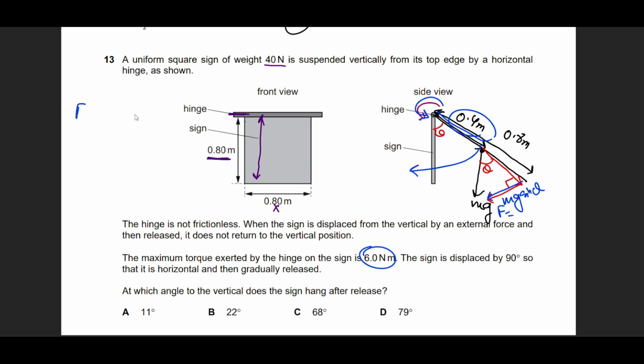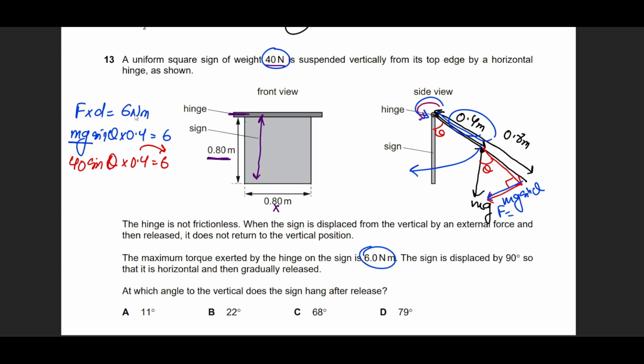So F multiplied by D is equal to 6 Newton meters. My F is mg sine theta, multiplied by 0.4, equals 6. My mg is already given as 40 newtons, so I'm not going to multiply this with 9.8 again, to avoid a misconception. So this is 40 sine theta multiplied by 0.4 equals 6.